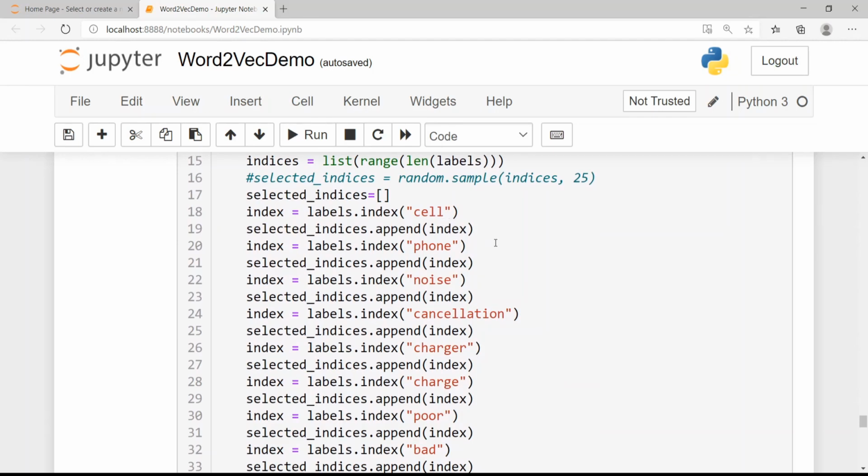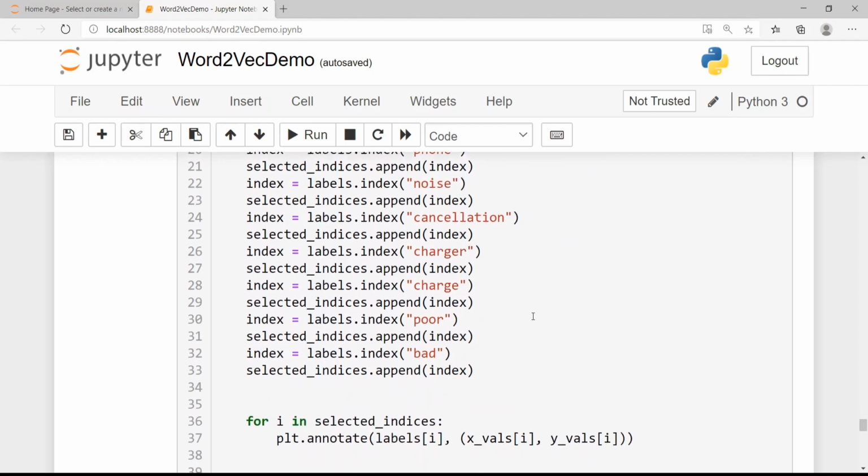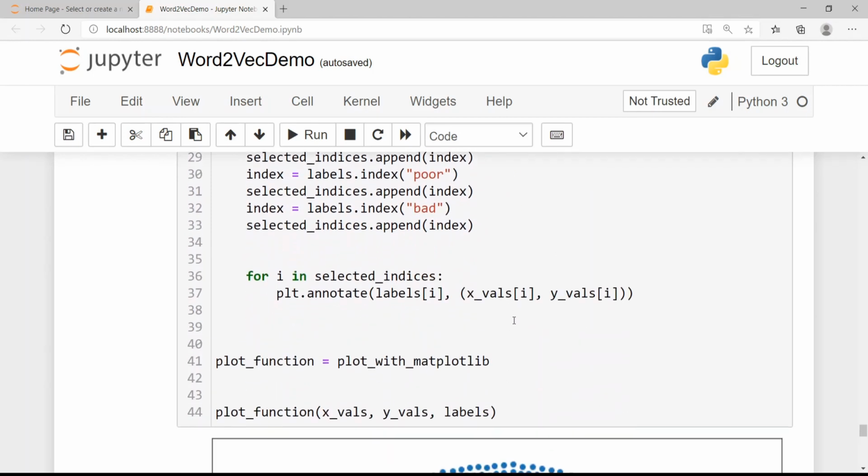We had close to 29k words in our vocabulary, so I am plotting all those vectors by reducing them to 2 dimensions. And then I'm looking at certain words like cell, phone, noise, cancellation, charger, charge, poor, bad, to see how close these vectors are in our visualization.